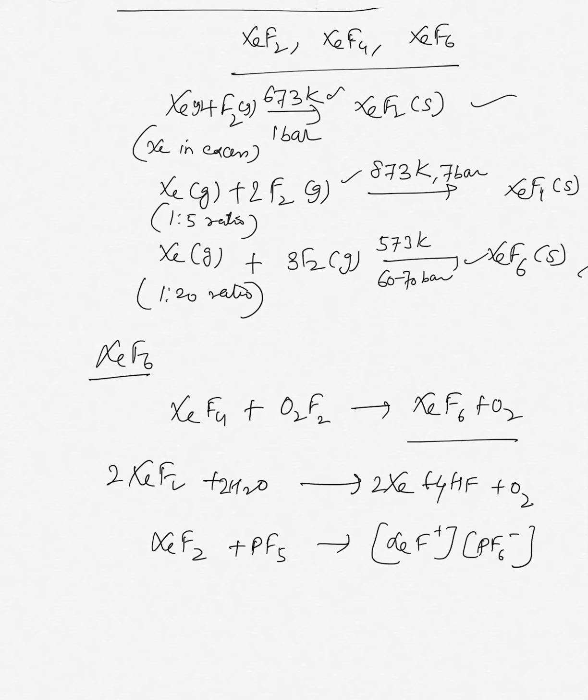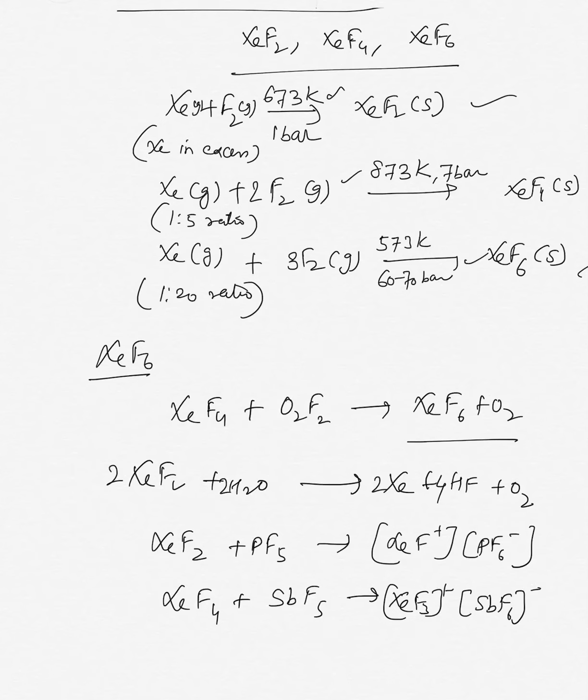These are also called fluoroanions. Similarly, XeF4 with SbF5 forms XeF3+ and SbF6-.